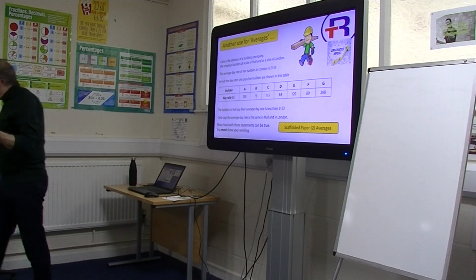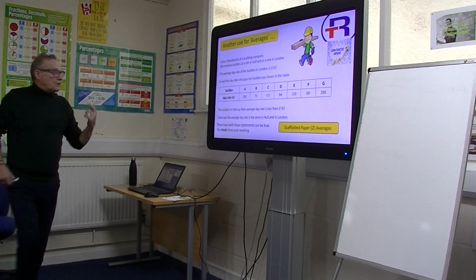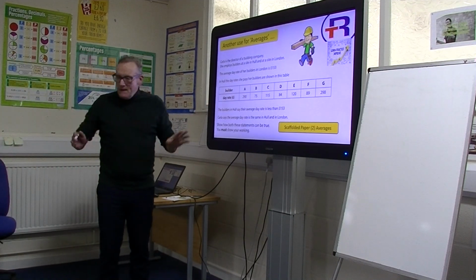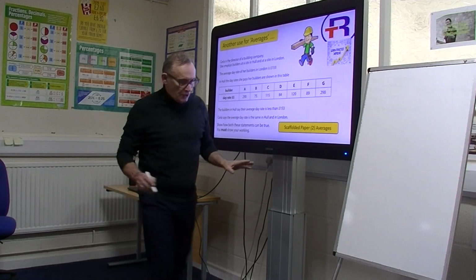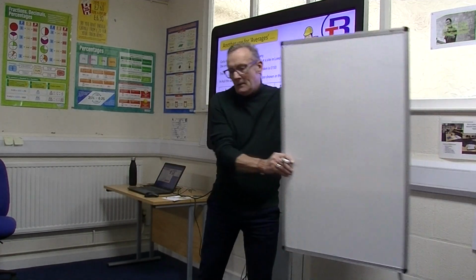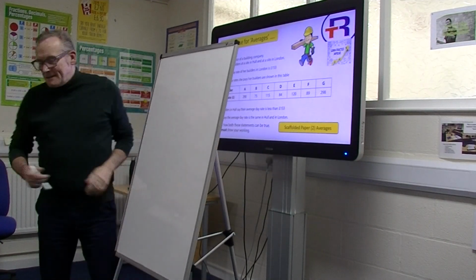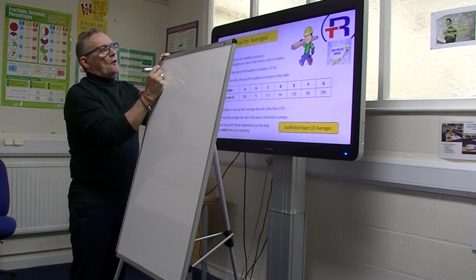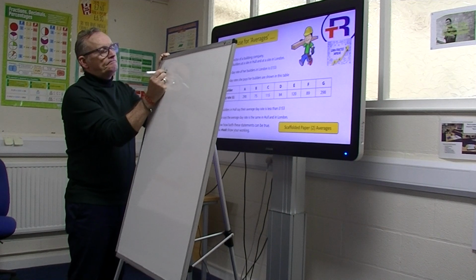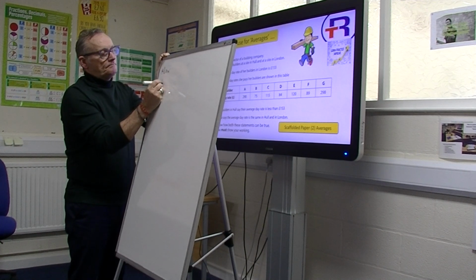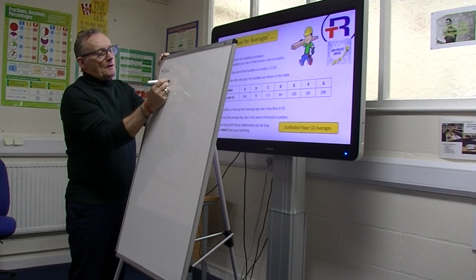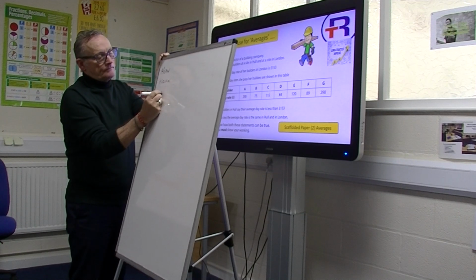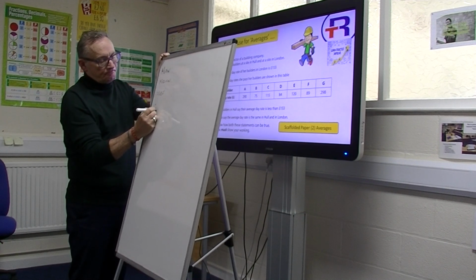Now it just says the word average in that question. It doesn't tell you whether it's a mean, a median, a mode or a range. So what you've got to do is become a bit of a maths detective. Under the averages umbrella falls mean, median, mode and range.